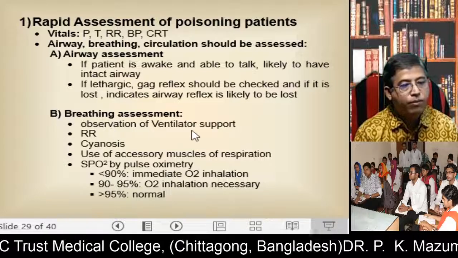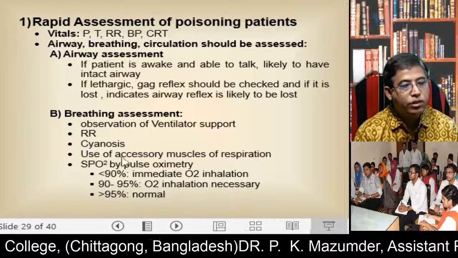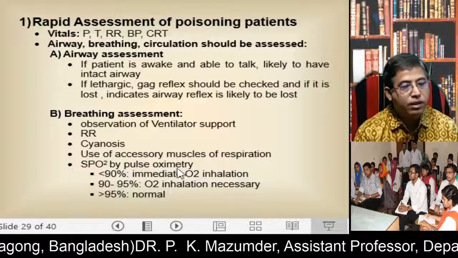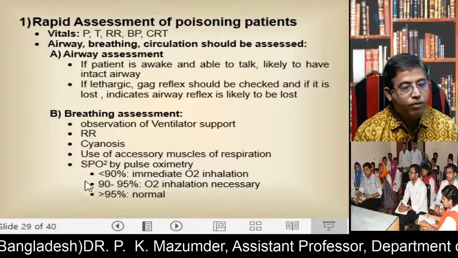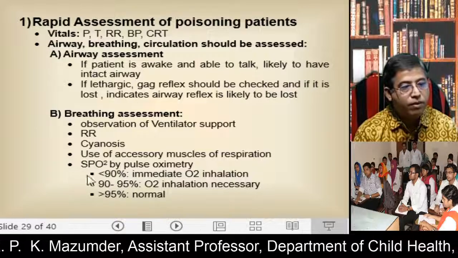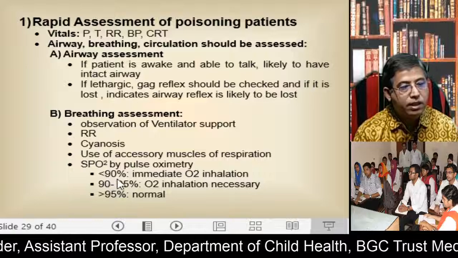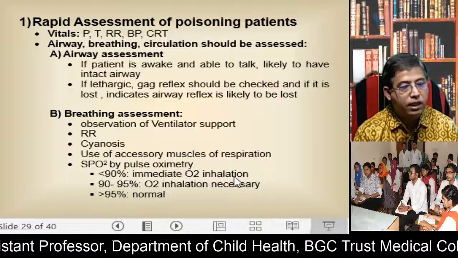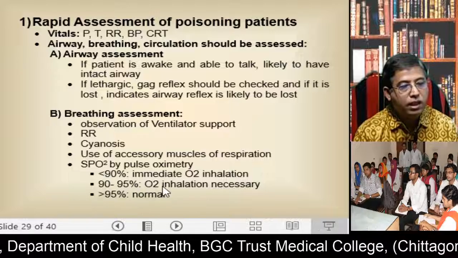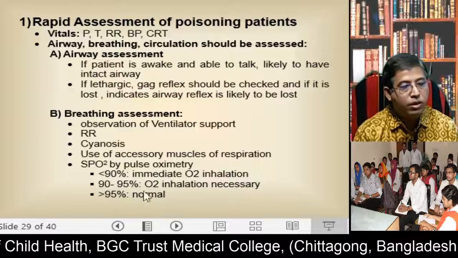And how can you assess the breathing status? By observation of ventilator support, respiratory rate, cyanosis, use of accessory muscles of respiration, and SpO2 by pulse oximetry. Remember the indication of oxygen inhalation by observation of the pulse oximetry. If it is less than 90%, immediate oxygen inhalation. If 90 to 95%, oxygen inhalation necessary. If more than 95%, normal, no oxygen needed.